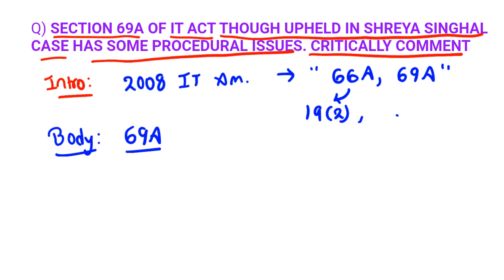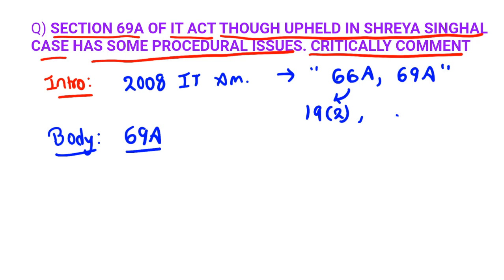What are the procedural issues? Section 69A of the IT Act empowers the central government to ask the intermediaries to block the information of a person, and can ask for permanent blocking of the accounts of persons who are using these intermediaries.